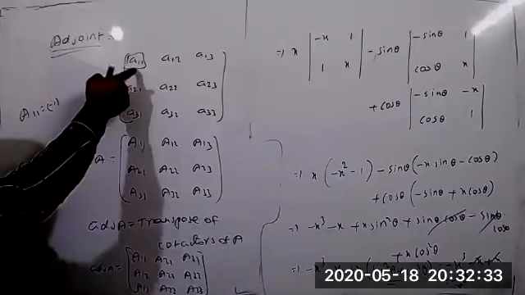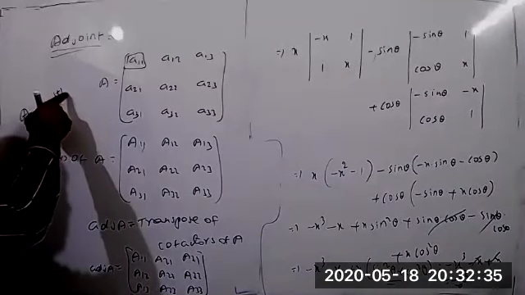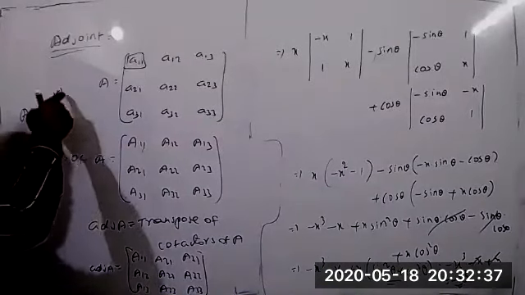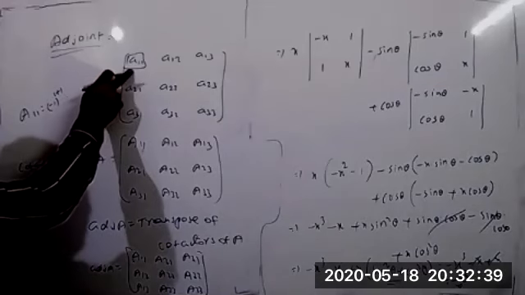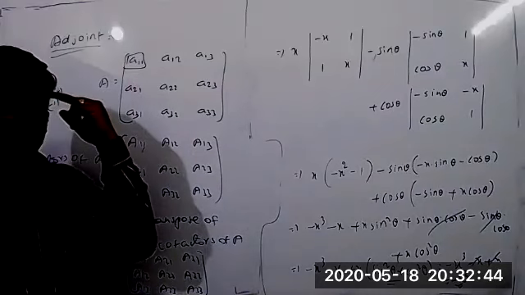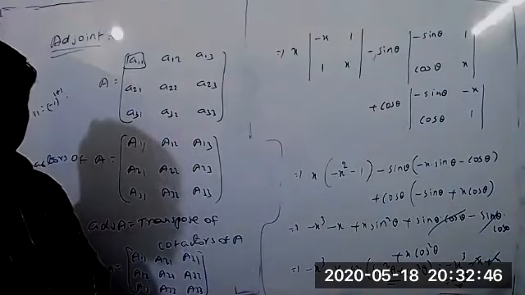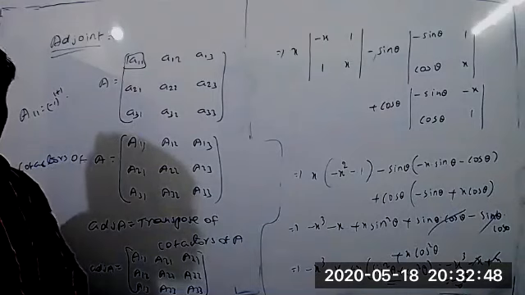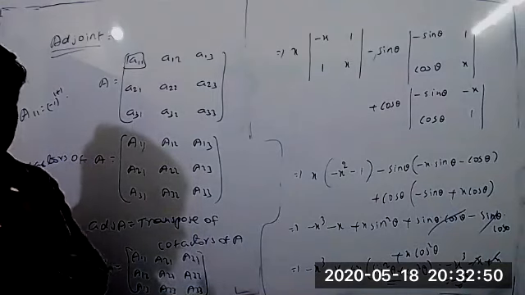Minus 1 to the power (i plus j) into the minor of this element. That means we have to get the idea in our mind immediately, because always writing out the values is not possible. Understood now?